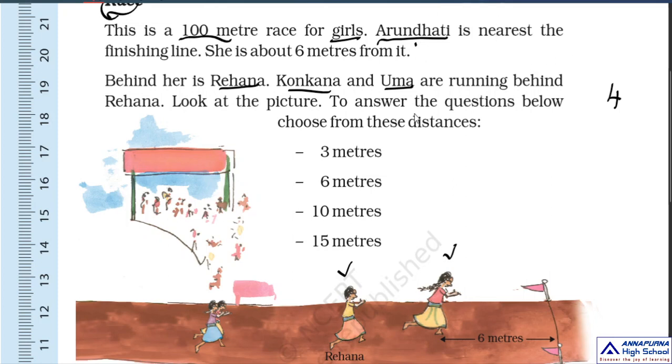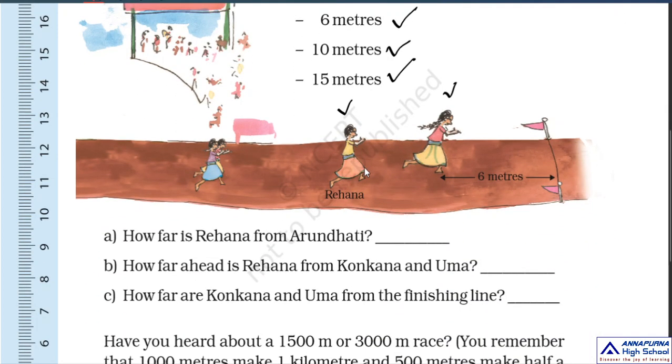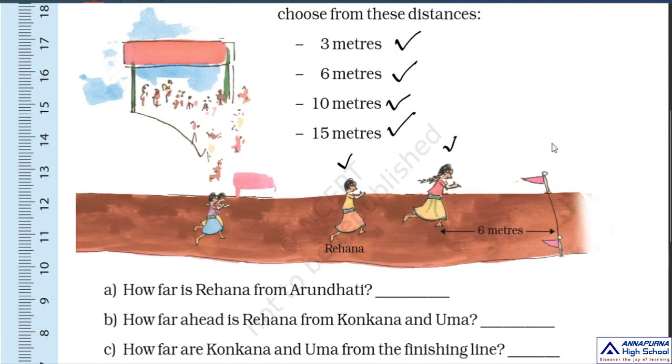So to answer the questions below, choose from these distances. And he gave the 4 distances: 3 meters, 6 meters, 10 meters, 15 meters. Okay children, with the help of these 4 distances you have to complete the answers. So the first question is, okay children, look at this one. This is the finishing line.